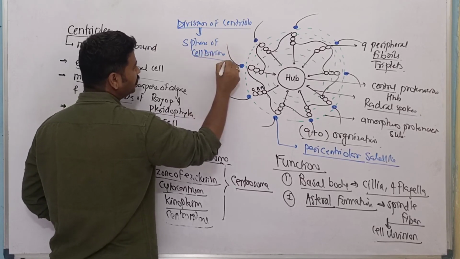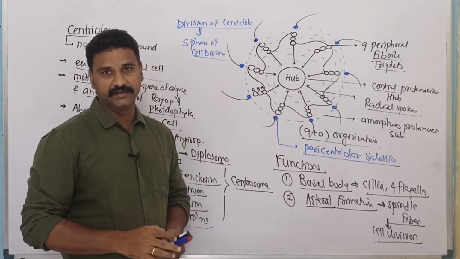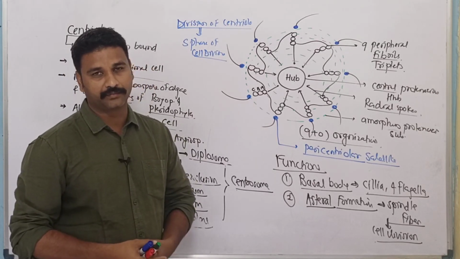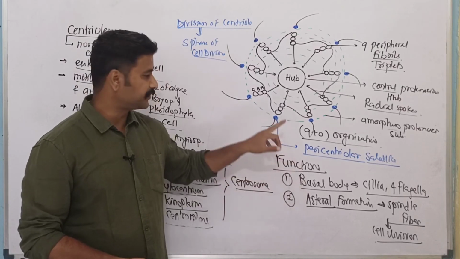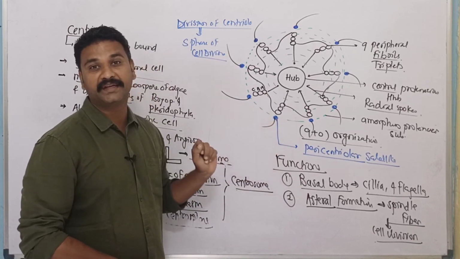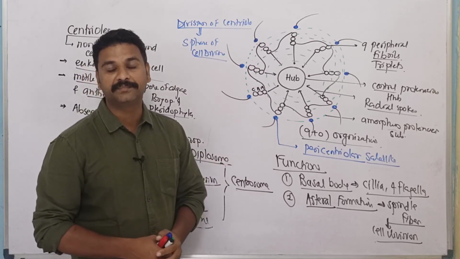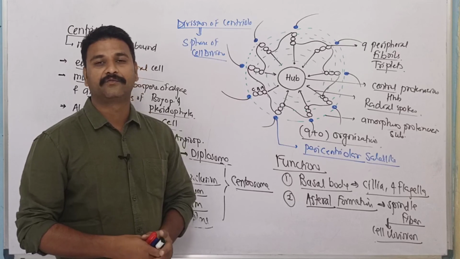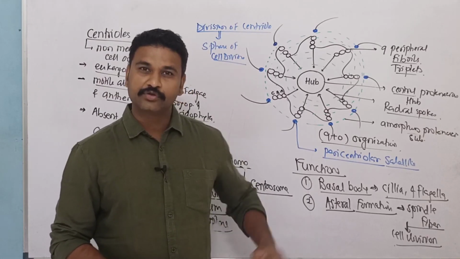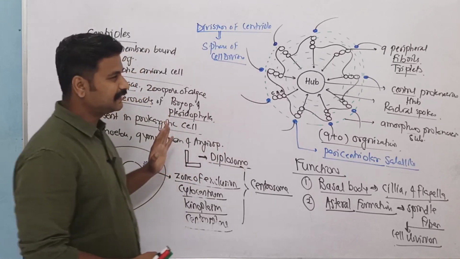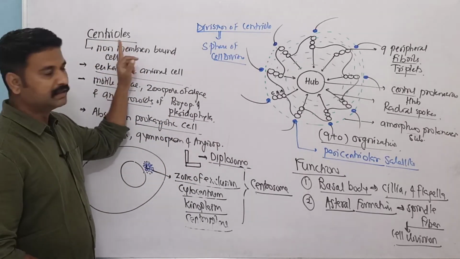This is also a very important MCQ. The centriole will divide in which phase of cell division? It will divide in S phase of cell division. And in cell division, it will form an aster by producing the spindle fiber from pericentriolar satellite, and this spindle fiber will help you in separation of chromosomes and forming a spindle apparatus. Clear for this thing? So this is everything regarding a non-membrane bound cell organelle, that is centriole.